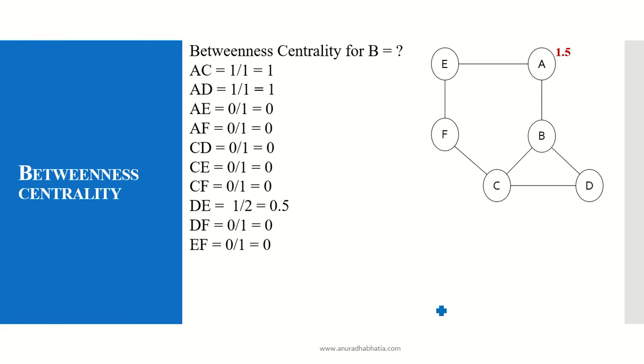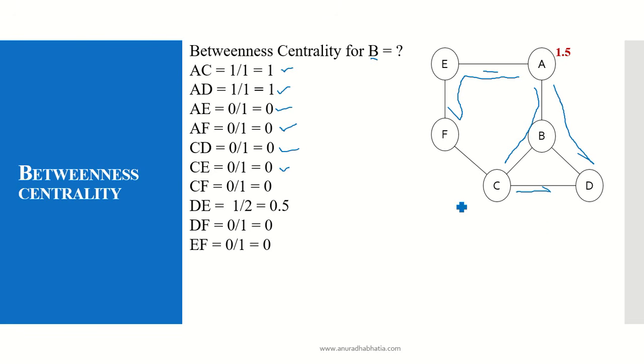Let's calculate it for node B. A to C, yes, one path, B comes in one path, 1. A to D, one path, B comes in one path, so the value is 1. A to E, direct link. A to F, shortest path. C to D, there is a shortest path.